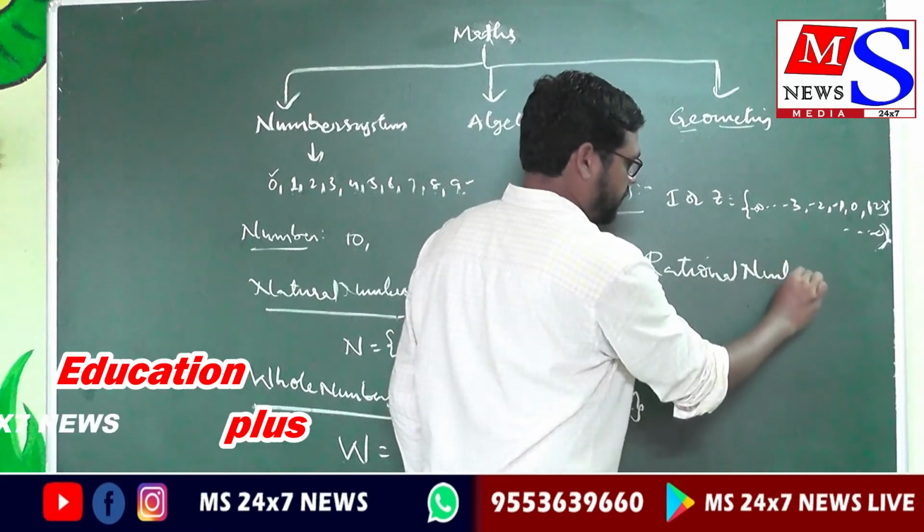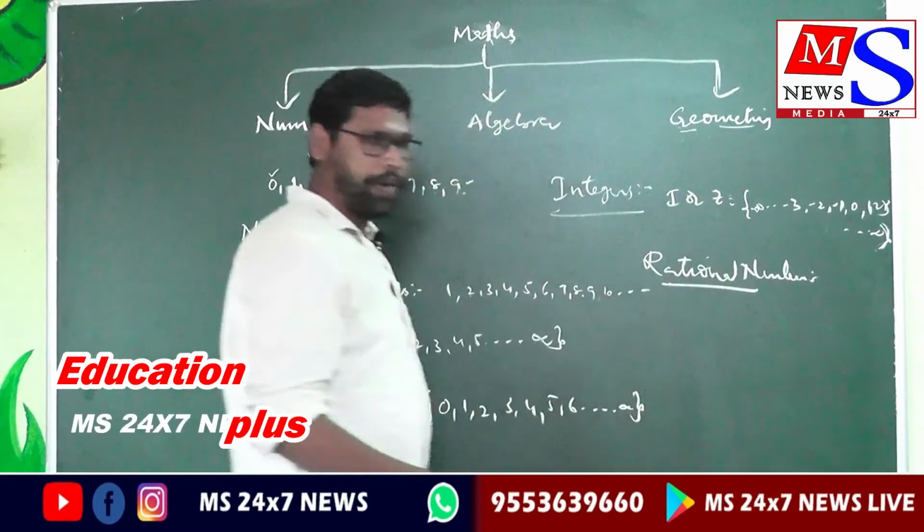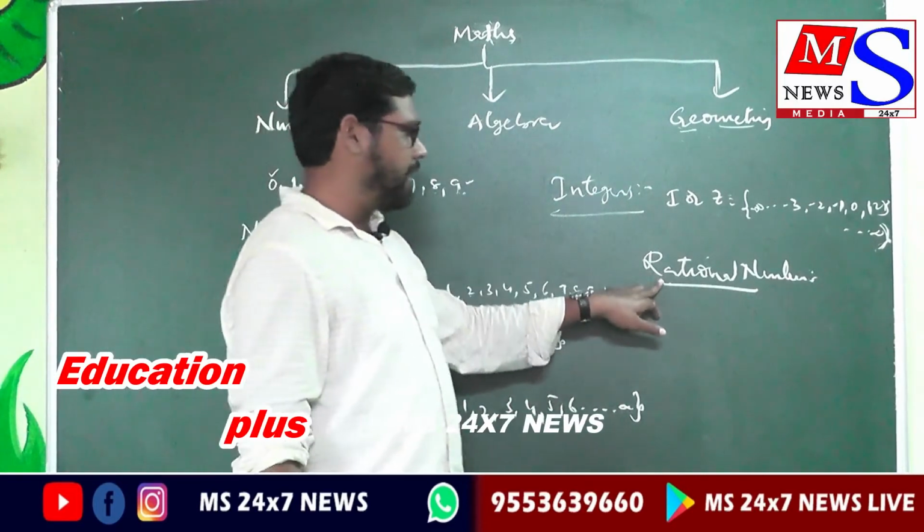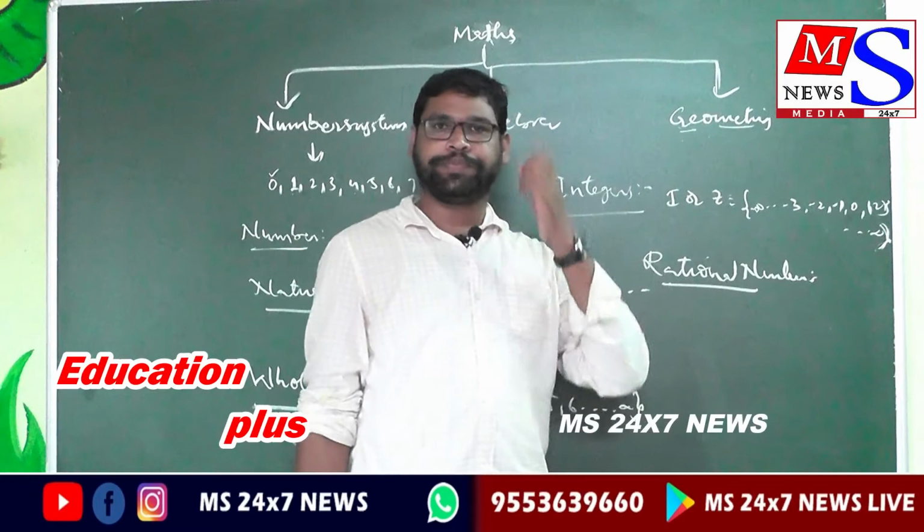After completing these definitions, I will give you the pictograph clarification. So what is a rational number?